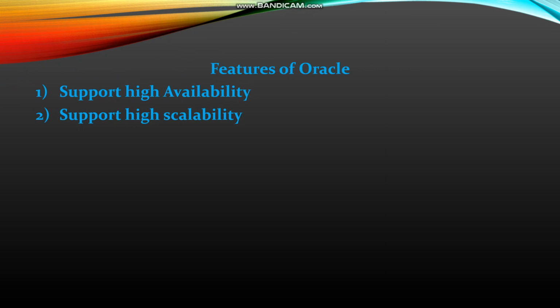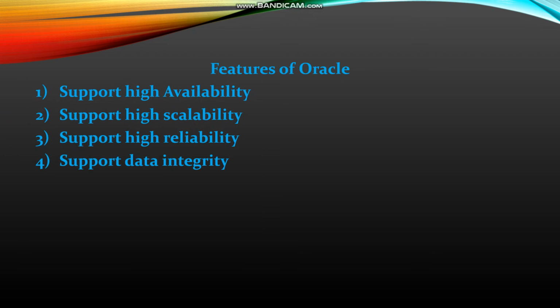If the number of users increases, it works fine. Supports high reliability. It measures accuracy and consistency and does not give problems. Supports data integrity. It provides quality of data.